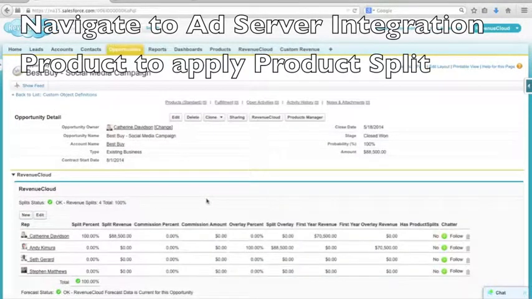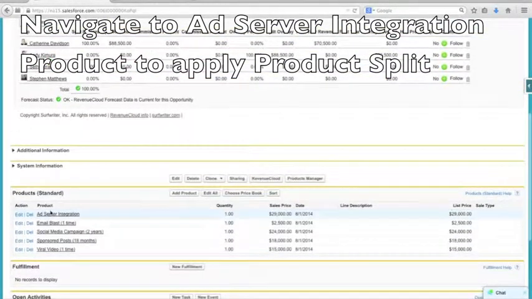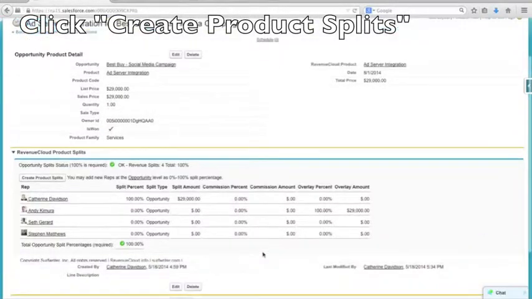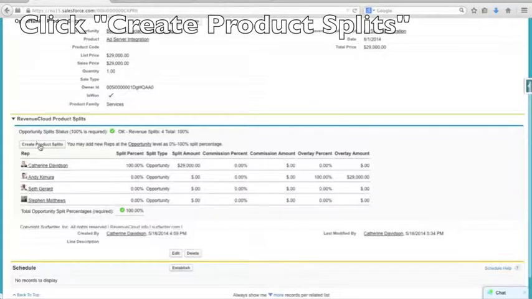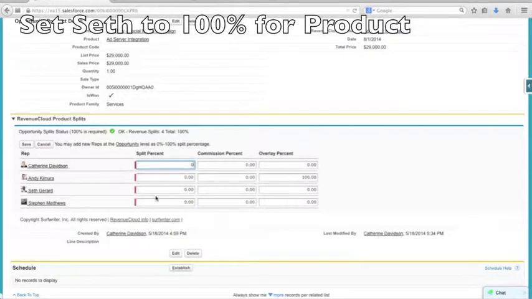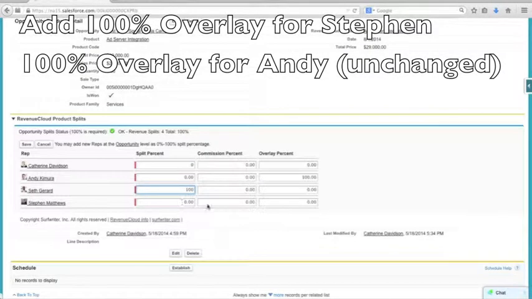Now she navigates down to the ad server integration product in order to apply the product splits. She clicks Create Product Splits, updates her percentage for this product to 0. She sets the percentage for Seth to 100 since he's going to own all of this product.